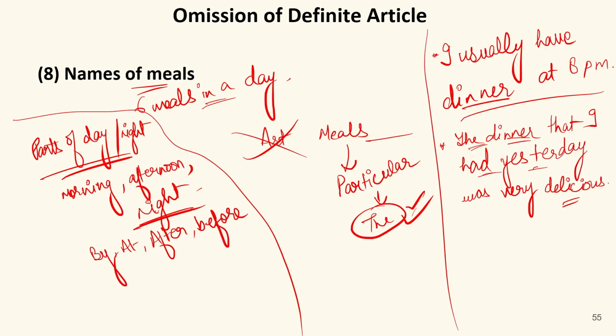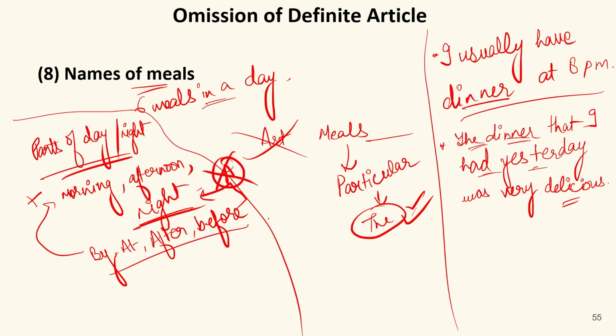If I add any of these prepositions before any part of day and night, for example, by morning, at night, we do not use any article between these two.